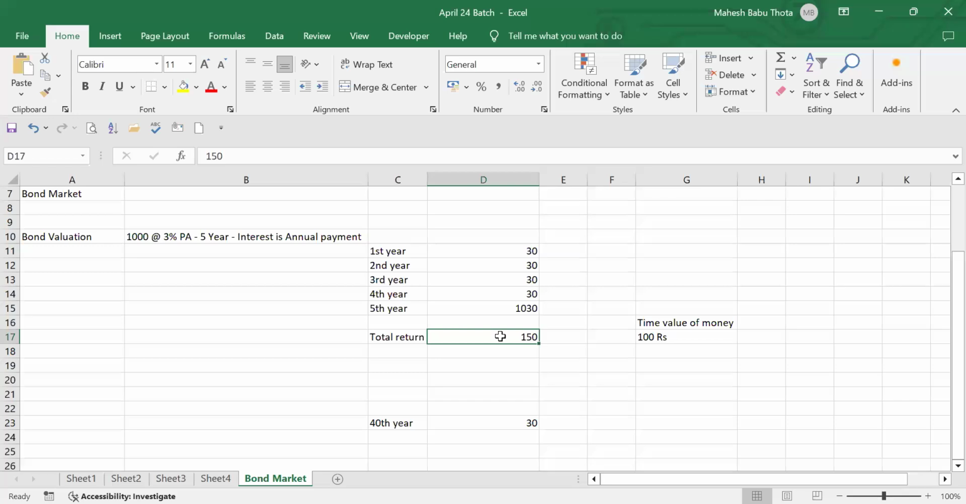So understand, guys, the valuation of a bond is nothing but the present value of future cash flow. The present value of future cash flow. Try to understand this word. It's very important. Guys, please keep it on mute.